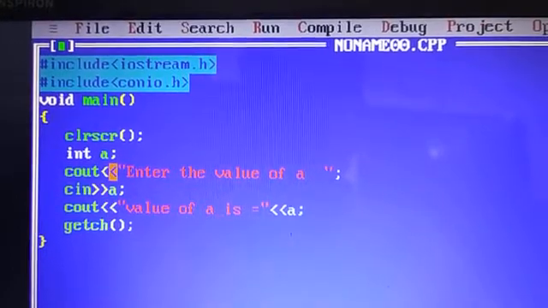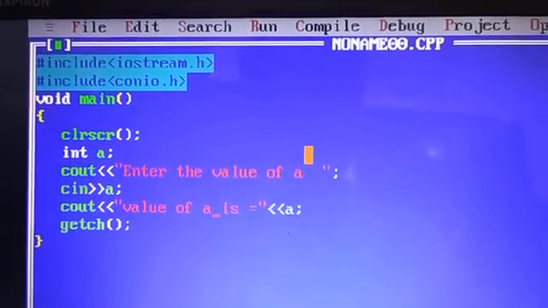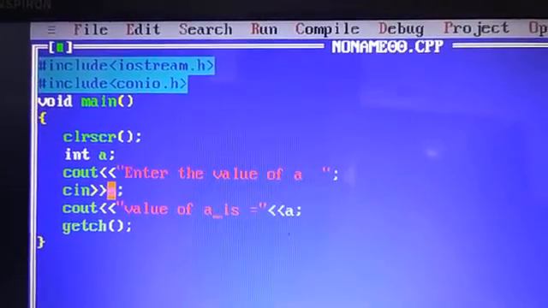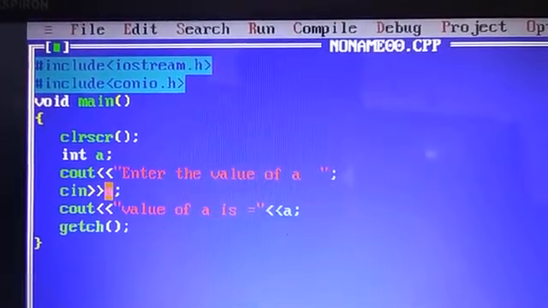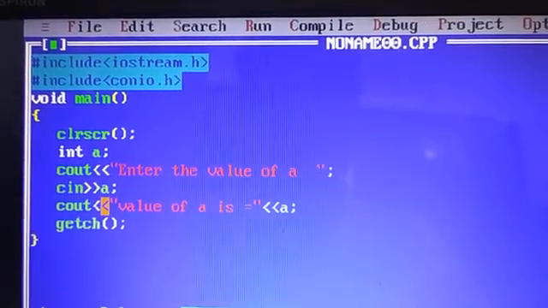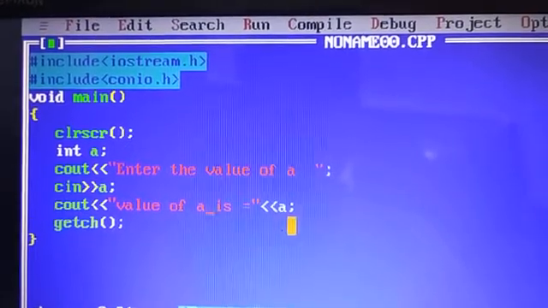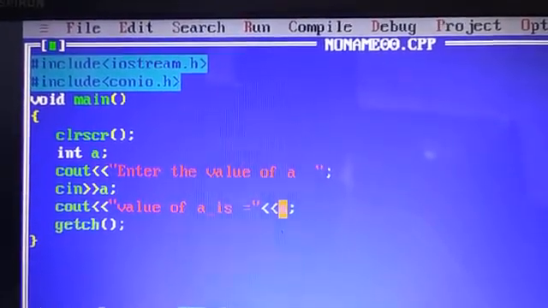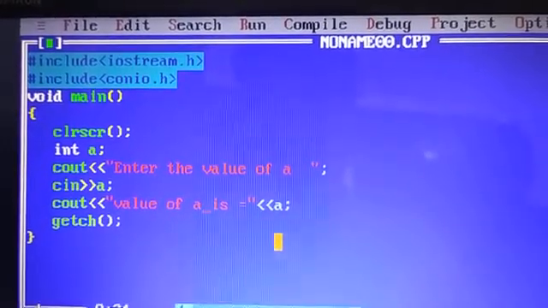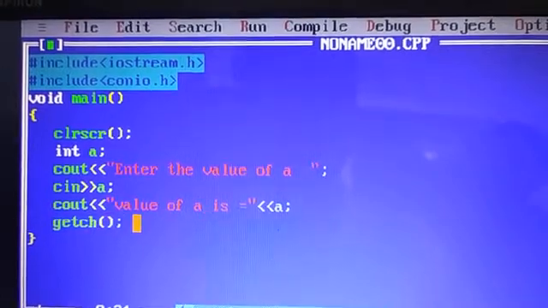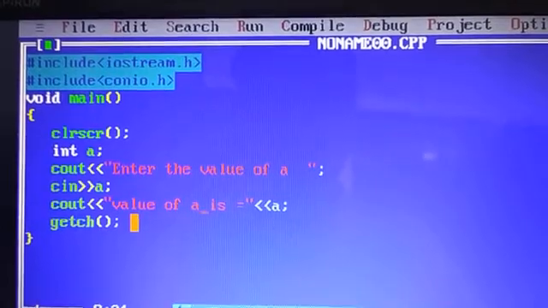Now when you run this program, the first message will be Enter the value of A. You can enter any value, like 5, 6, 7, 3.7, etc., and that value is stored in the variable A. After that, cout "Value of A is", then A again. So whatever value you entered in A will be displayed on the output screen. And this is the getch command. It is used to hold the output screen until you press any key.